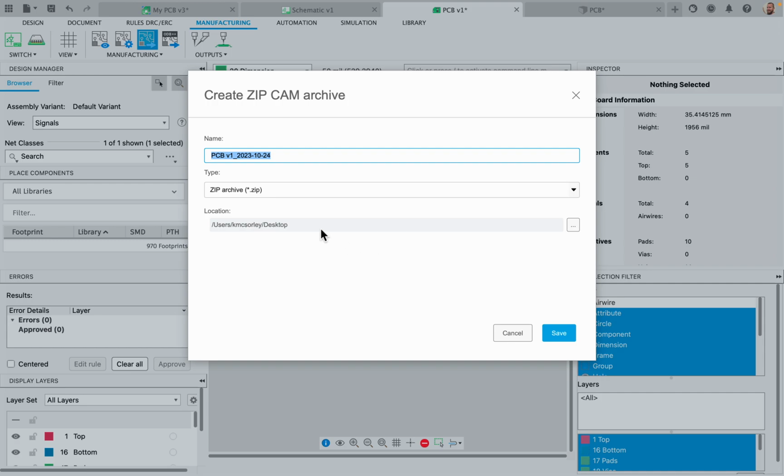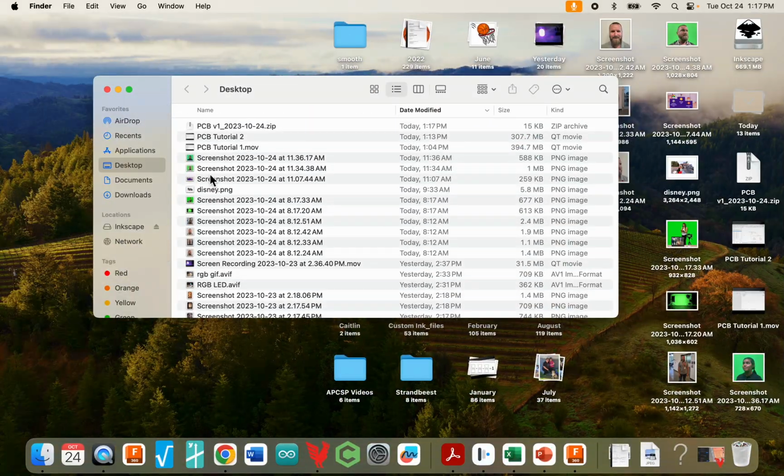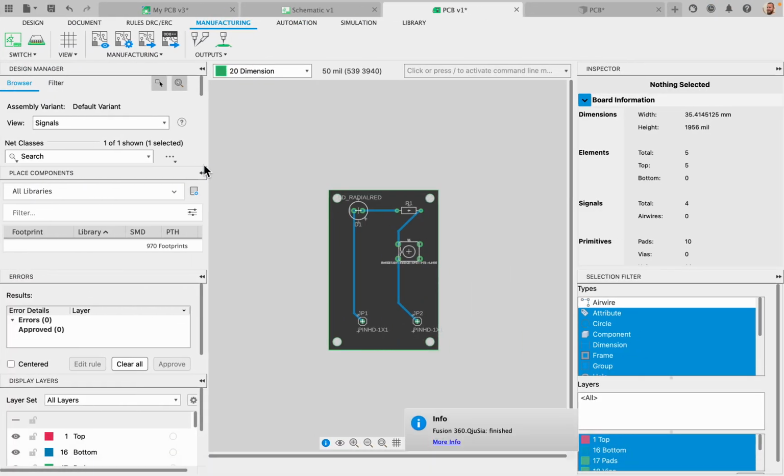And you're going to save this to your computer. I like to save it to my desktop just so I know where it is. And it's going to save as a zip. All right, I hit save, and it saves to my desktop. And I'm going to use that a little bit later on to create my PCB.